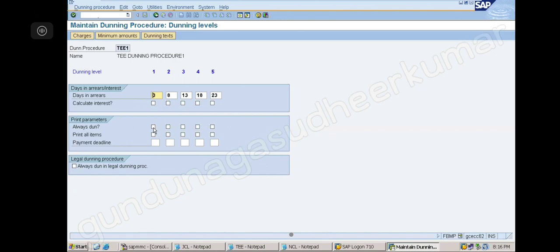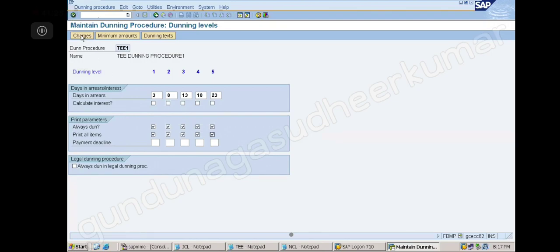Next. Always dunning, yes, yes, yes. For all of them we are dunning. We want to print all items, yes, we want to print. Correct? Like that, I want to print. Okay? Now, so you like this? Yes, not on. Next.